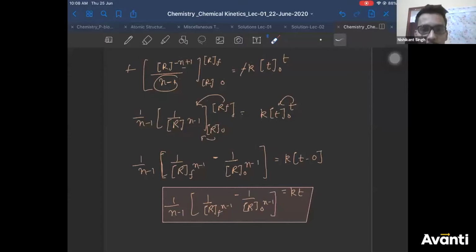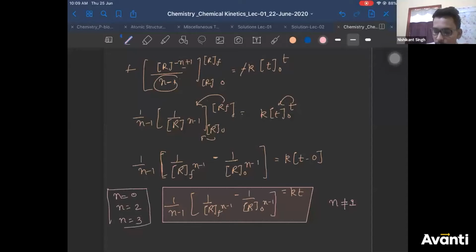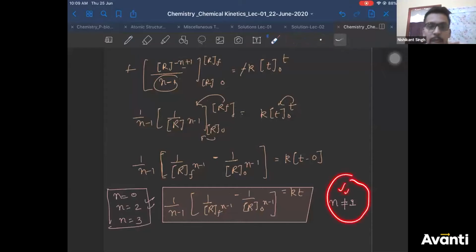The final concentration of reactants will be 0. You cannot say that, Shreyas. That happens only if reaction is 100% completed. If reaction is 100% completed, then only it is possible. Now, I would like to tell you, this is applicable for all the orders, but n cannot be equal to 1. N should not be equal to 1. It is applicable for your 0 order reaction, for your second order reaction, for your third order reaction. It works fine for all these. But for your first order reaction, it does not explain.